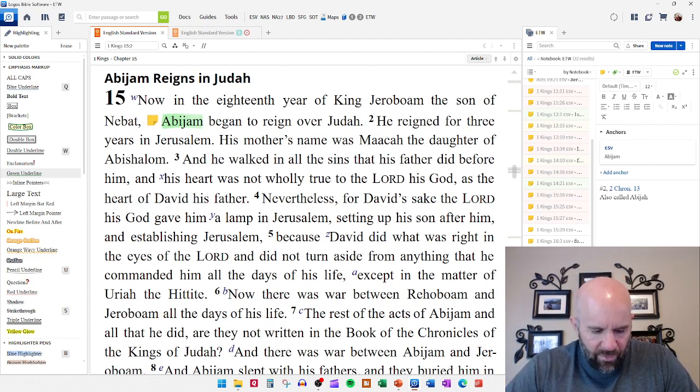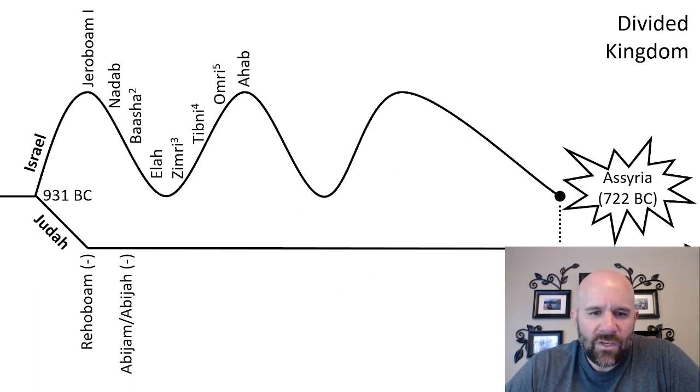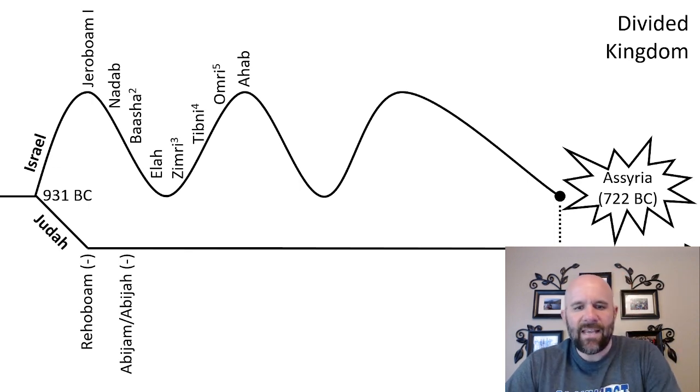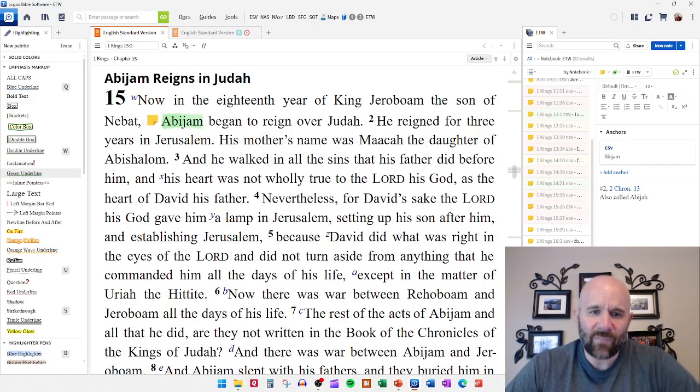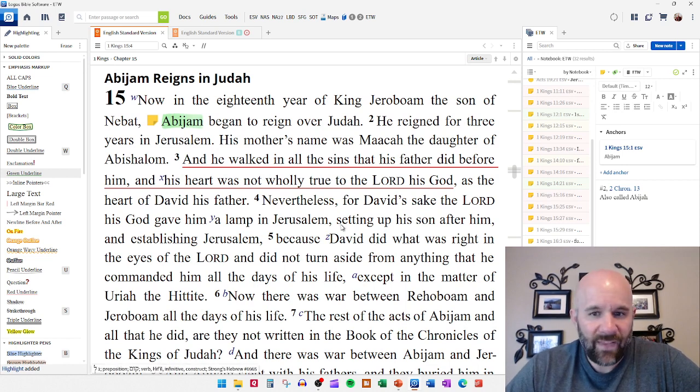There's only one thing that I want to note about Abijam here in this text, and that is, look at this. On our timeline, do you see how there's a negative sign, a minus, next to Abijah? It's because he is not a good king. And the way that I know that he's not a good king is because of chapter 15 and verse 3. And he walked in all the sins that his father did before him, and his heart was not wholly true to the Lord his God. Was not wholly true to the Lord his God. Red, underline. He is not a good guy.